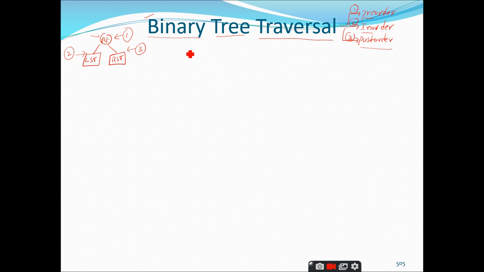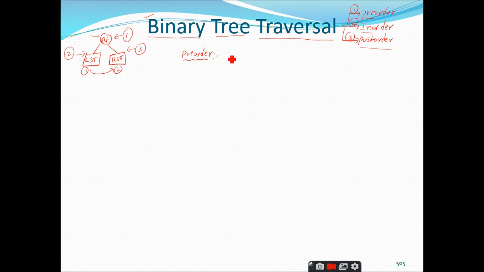Yes, sir. So coming to the pre-order, one important point you should remember here is you always process the left subtree before the right subtree. You never process the right subtree before the left subtree, right? This is the convention they are following. So in every concept, you will have the processing of the left subtree before processing the right subtree. Left subtree is done first, and then we will be doing the right subtree. That is the rule you should follow.